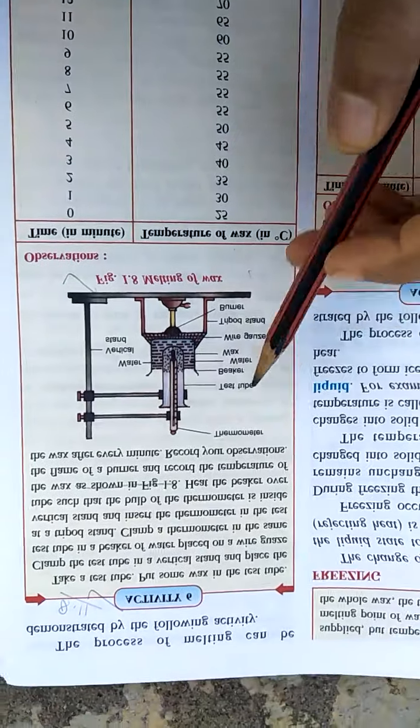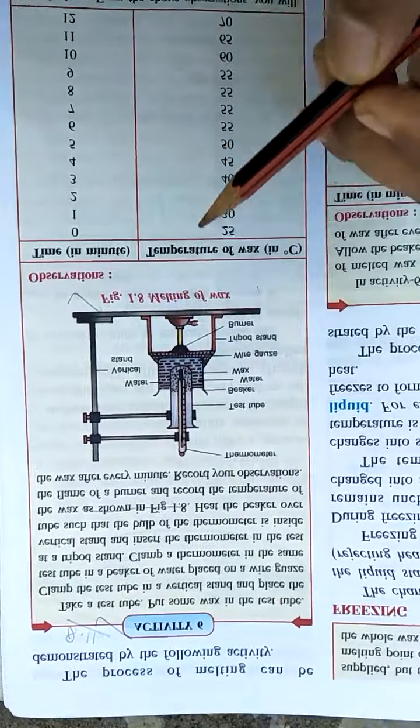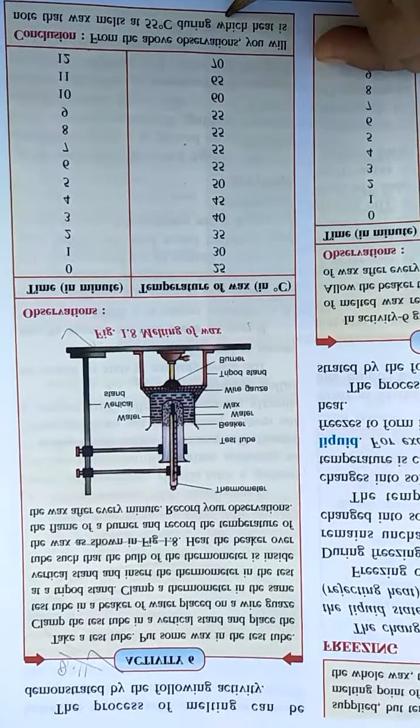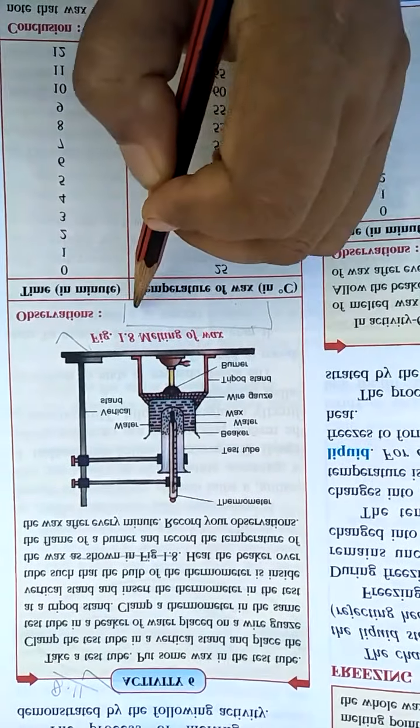Next question. Describe an experiment to demonstrate the substance absorbs heat during melting without change in its temperature. So this you have to write over here. You have to write this experiment along with this diagram, observation and conclusion. Observation you can make like this also.